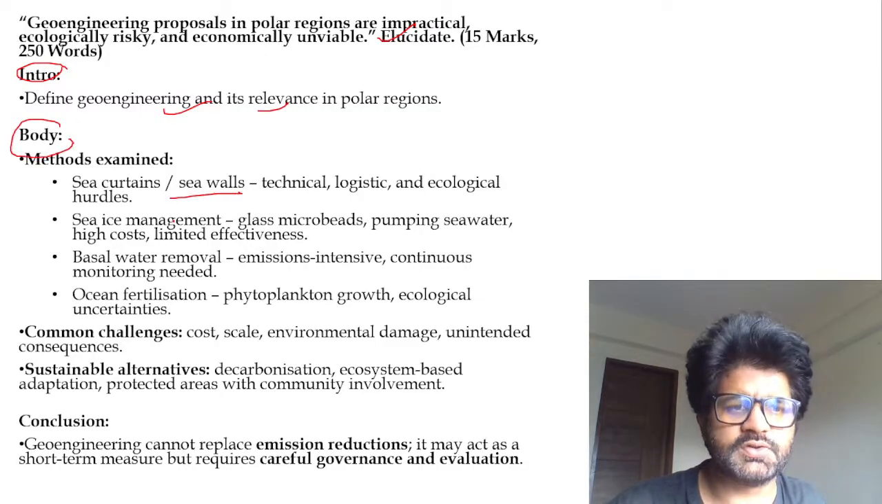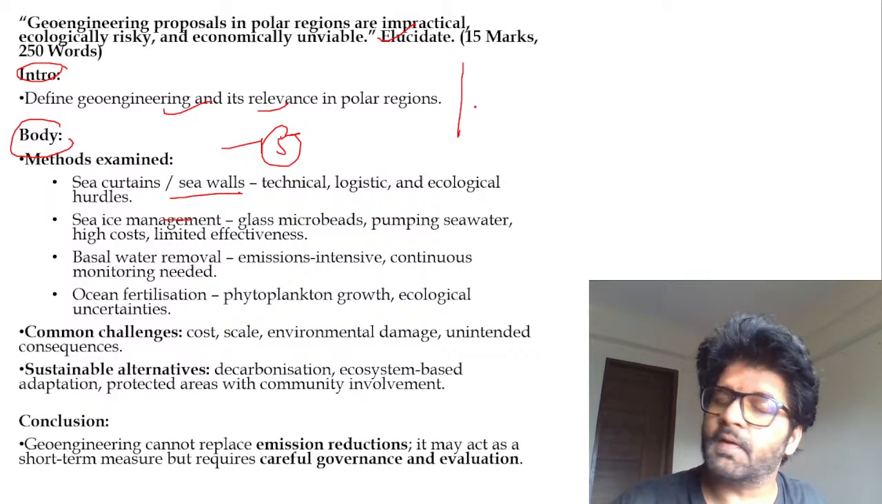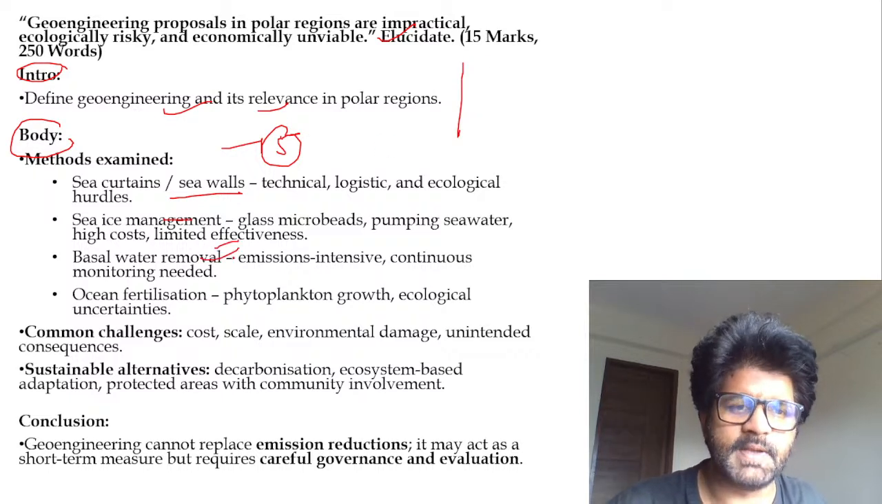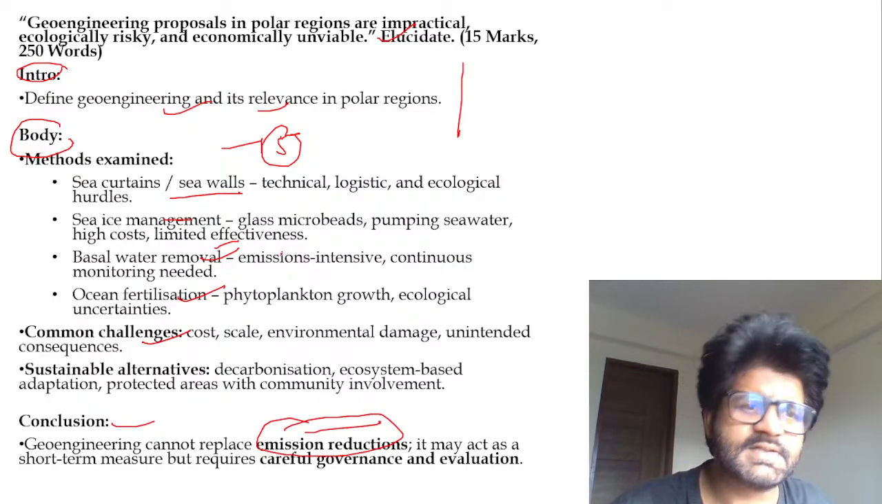Again, for geoengineering proposals in polar regions, in the intro part you will define geoengineering, and in the body part you can talk about sea walls. Revise these five geoengineering proposals and make a note of them somewhere, very important: sea ice management, basal water, ocean fertilization, common challenges. The conclusion is we have to focus on emission reduction. These things are easier said than done.